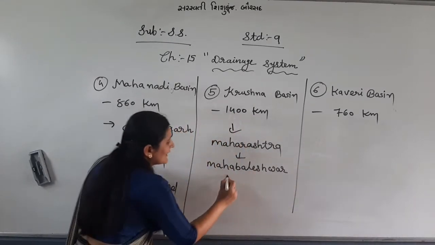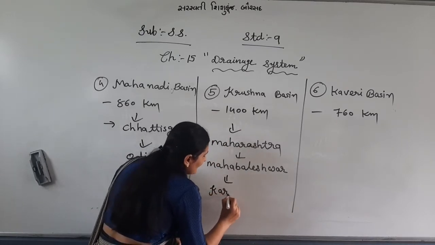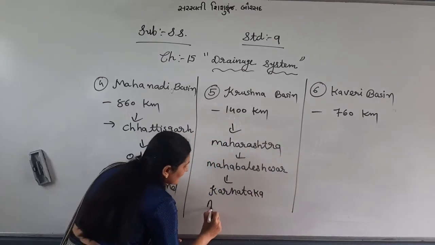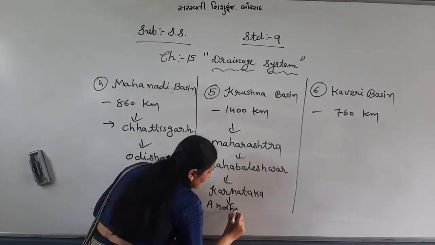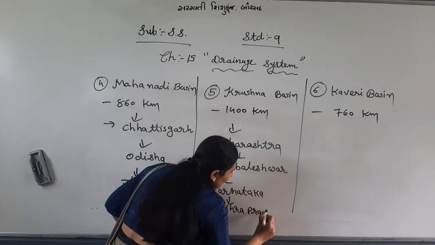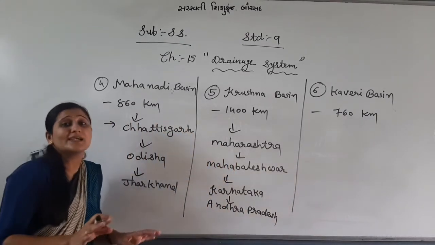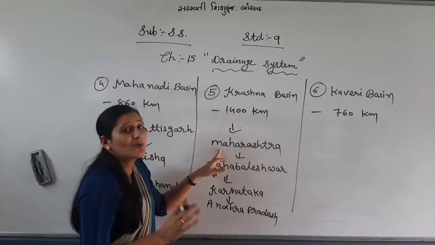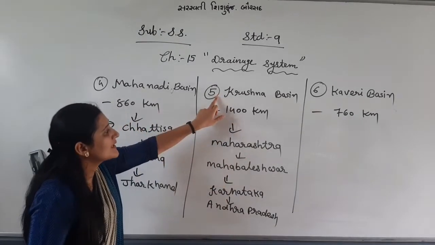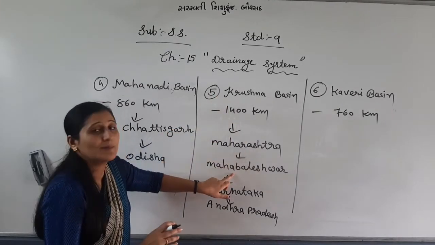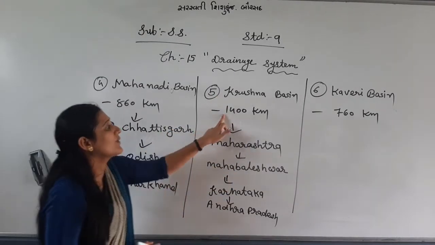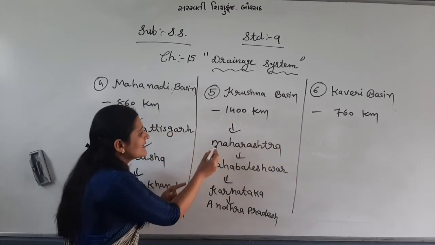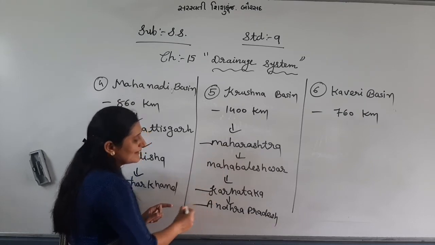After Mahabaleshwar, it goes into Karnataka, plus Andhra Pradesh. I am writing the three states in which the river flows, the length of the river, and where it originates. So the Krishna River originates from Maharashtra, at Mahabaleshwar, its length is 1400 km, and it flows in three states: Maharashtra, Karnataka, and Andhra Pradesh.